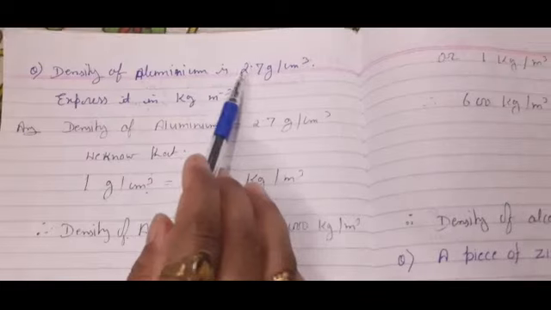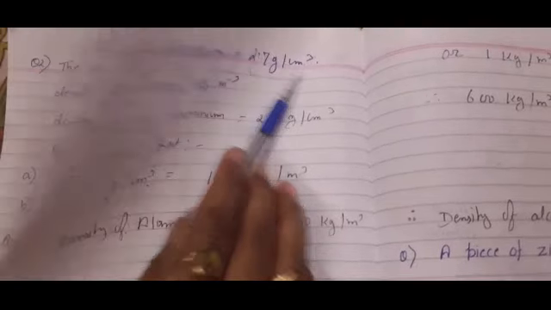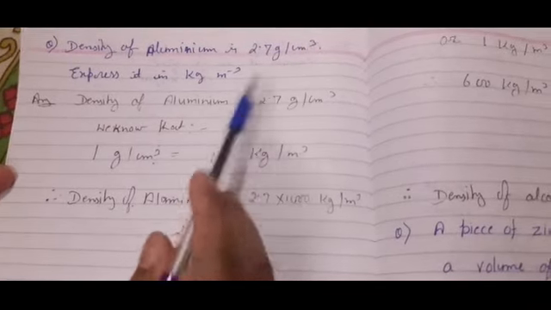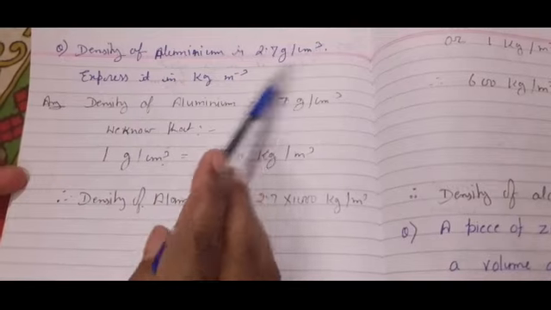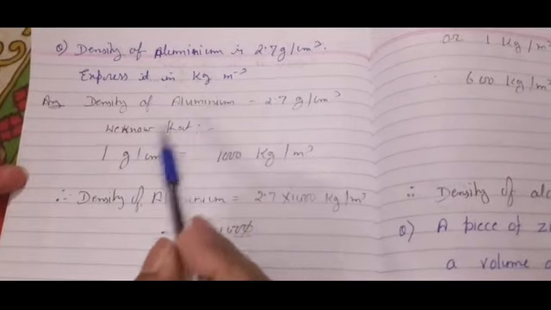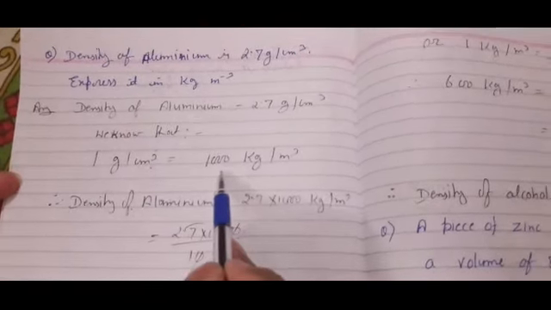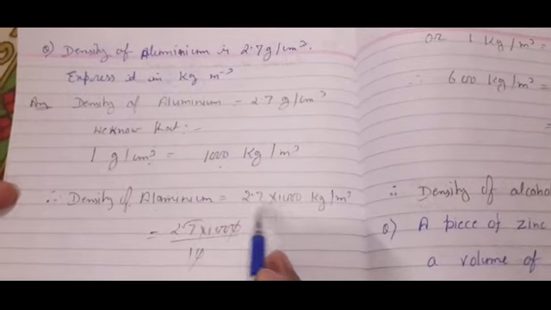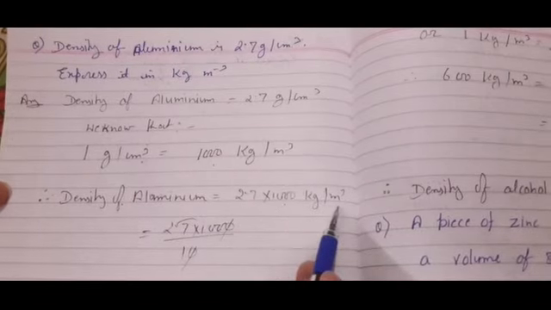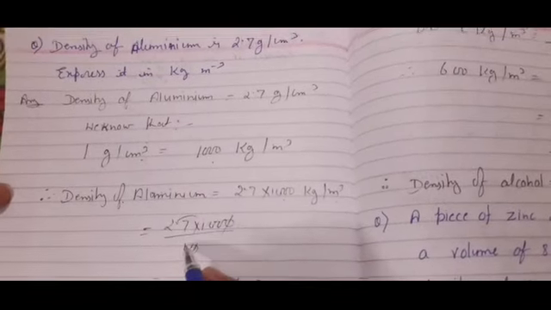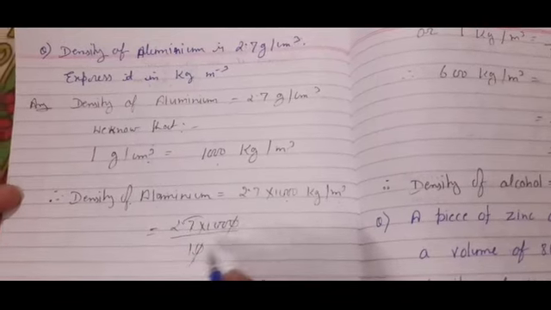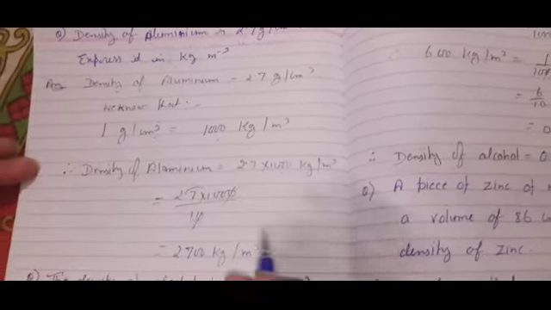Density of aluminium is 2.7 gram per centimeter cube. Express it in kg per meter cube. Okay, again what we have to do: data is in gram per centimeter cube, we have to convert it into kg per meter cube. So we will multiply by 1000 to reach the answer. So I did that. Density of aluminium is 2.7 into 1000. Now it became kg per meter cube. Decimal is replaced, so here is 1, and after decimal there was 1 digit, so 1 zero cancels out. This is 2700 kg per meter cube.